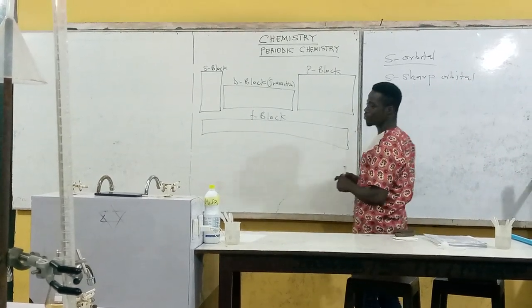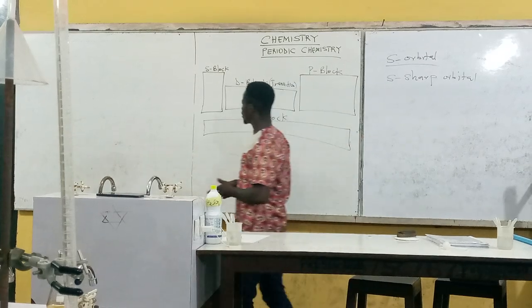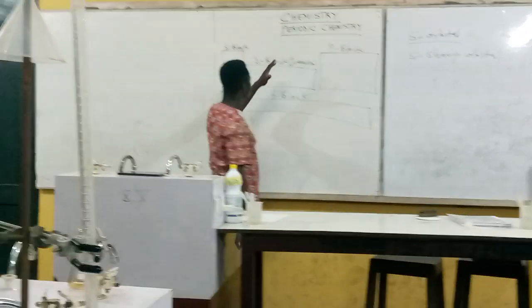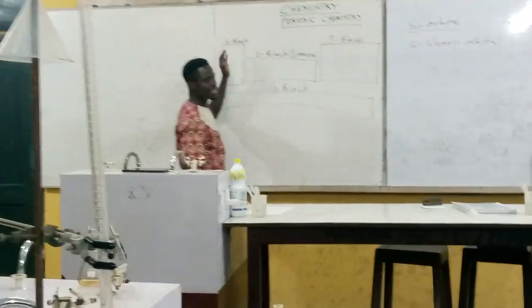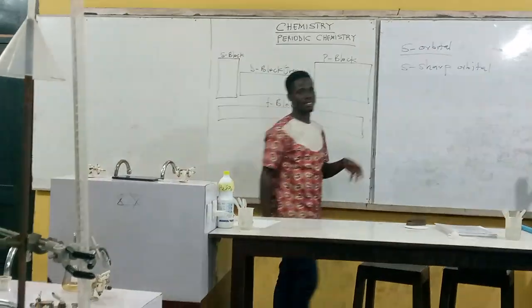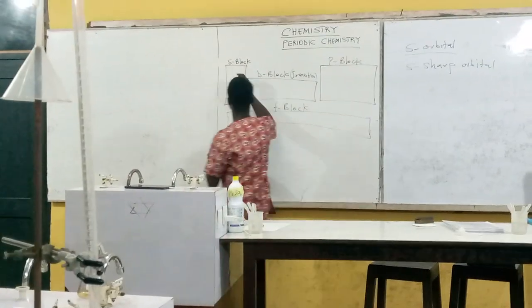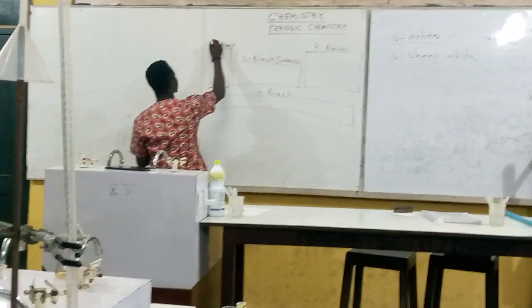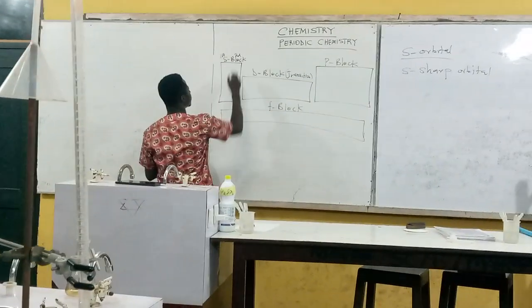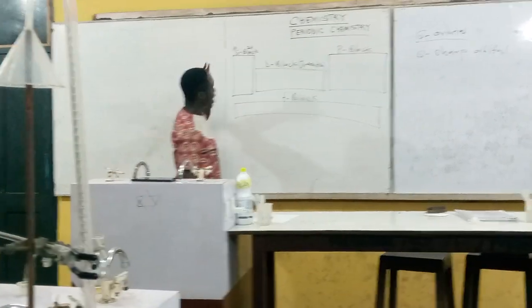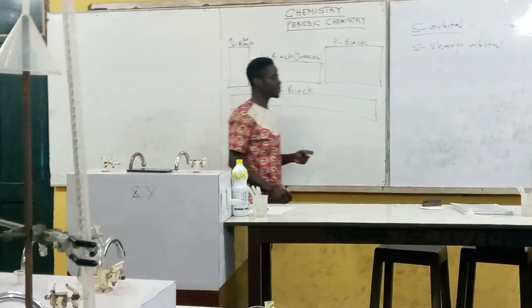Why the name sharp? Sharp in the sense that when you are moving from left to right on the periodic table, the elements here are very reactive. They are metals. So we call them the first one. There are 2 members here. We have the 1A and then the 2A. The 1A, which is group 1, is known as alkali metals.